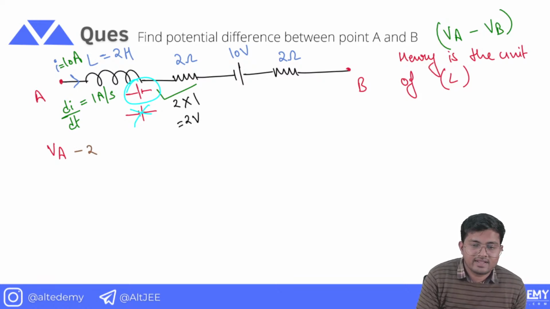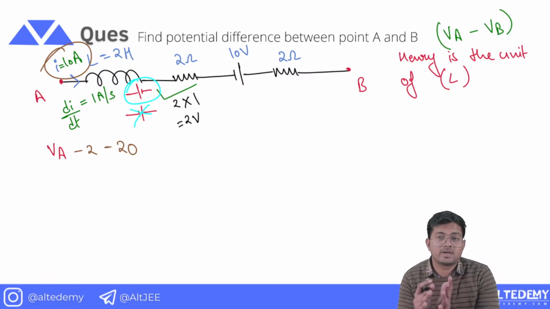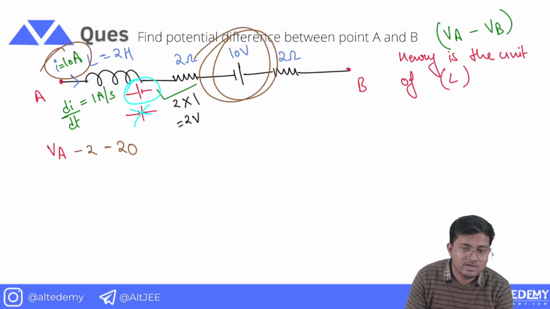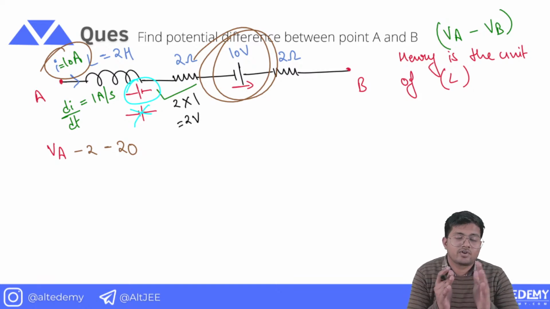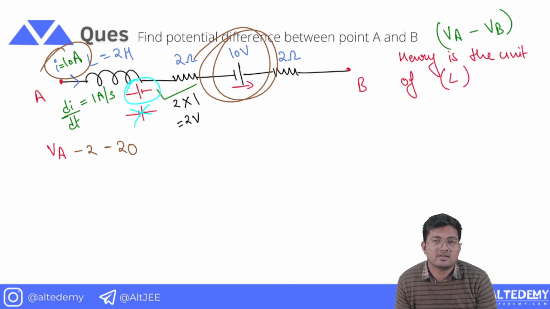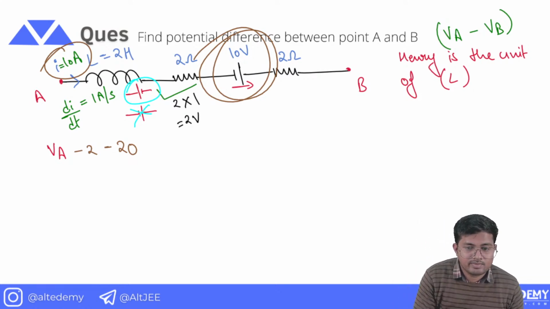All right. And then there comes a resistor and the value of current is 10 ampere. So potential drop is going to be what? 20. And then we are encountering a battery. In this battery, please make a note of it. We are going from negative to positive. It means that this is gain of potential difference. So it should be plus 10.